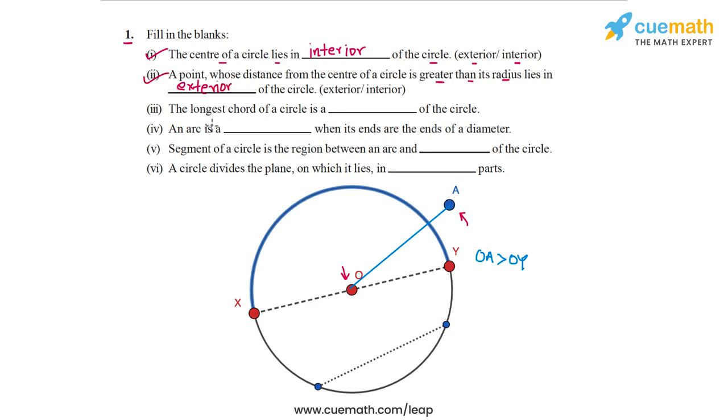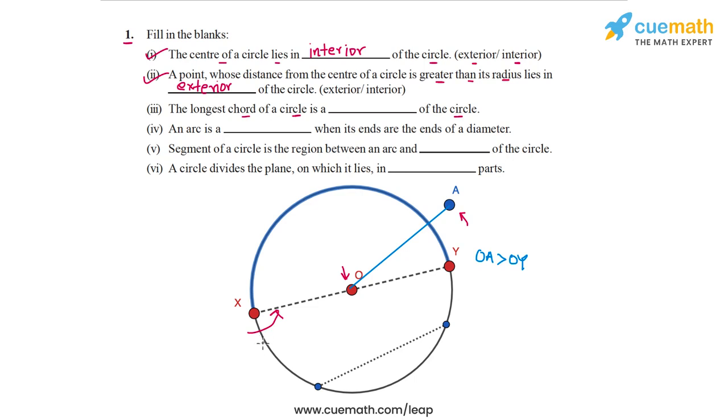Okay, statement 3 says the longest chord of a circle is a dash of the circle. So there are infinitely many chords which we can draw in a circle, but the longest possible chords pass through the center of the circle, like this chord XY that you see here, which is actually a diameter of the circle.